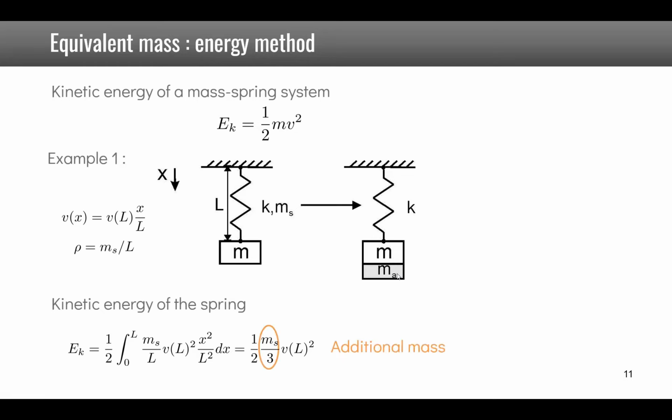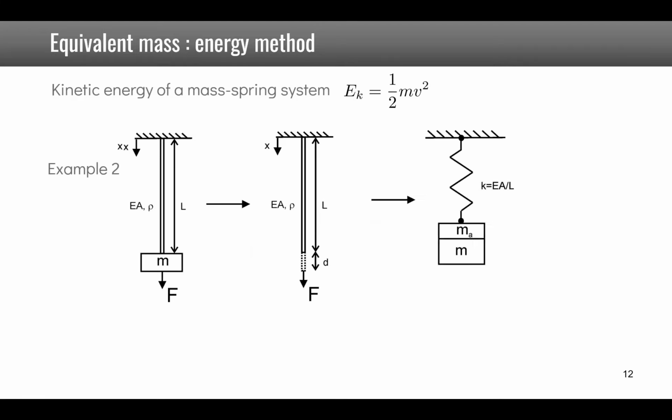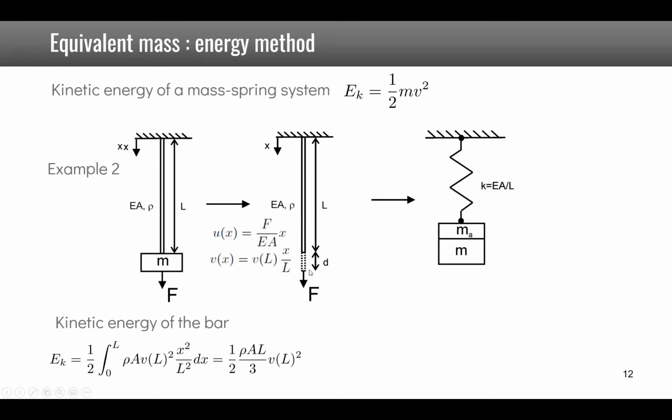So only 1/3 of the mass actually has to be put at the tip here to represent the full mass of the spring in the system, and have the same kinetic energy. You can do exactly the same for the bar interaction, where you know that the static displacement is Fx over EA. You assume again that the velocity is linear, starting from 0 here and ending with V at position L. And by integration, you get 1/2 rho A L over 3 times V_L squared.